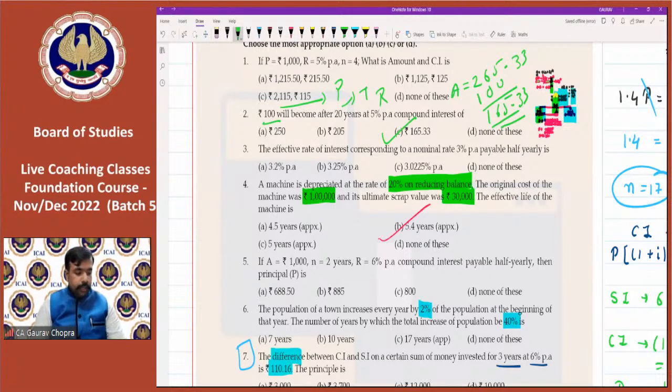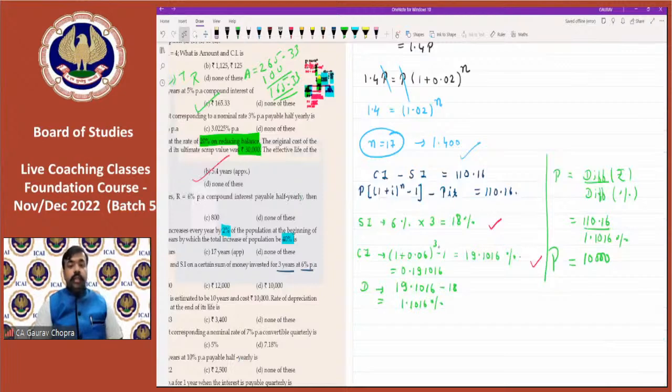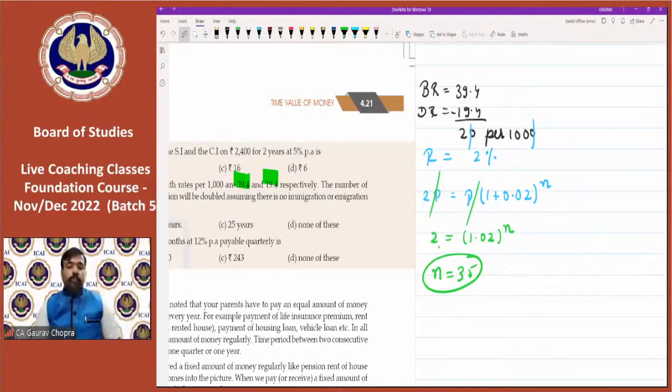Navneet says, please repeat once more the previous question. Okay. So the previous question was about the birth rate and death rate of the population. Birth rate means number of births per thousand of population. So 39.4 is the birth rate. 19.4 is the death rate, that is number of people dying per thousand of population.